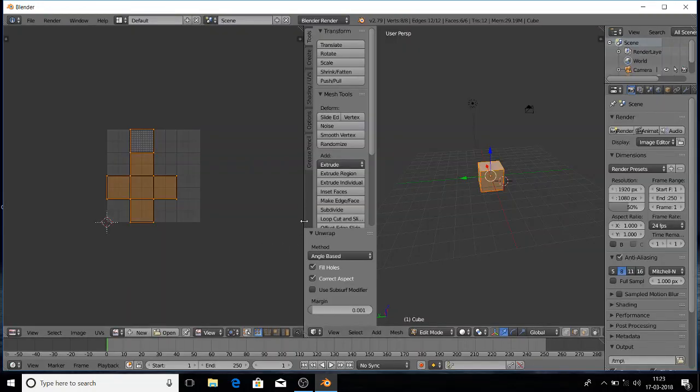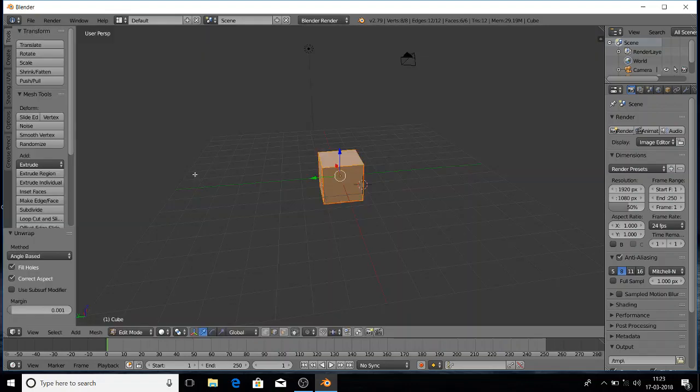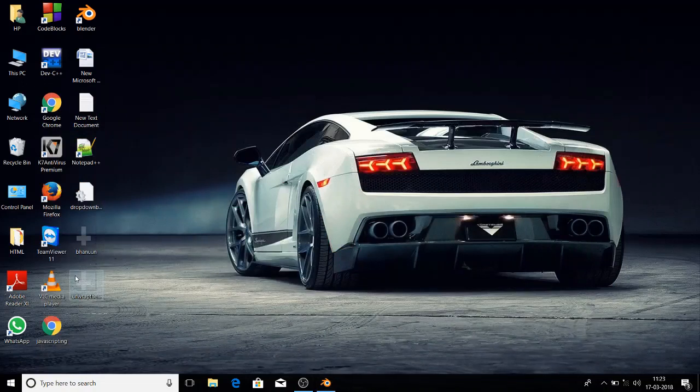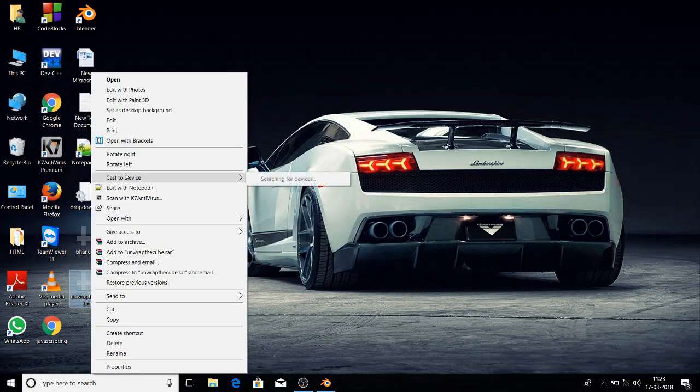and now I'm going to join both the areas. For that we need to take our cursor to this position and then right click and then join area and go to this arrow mark, and hence we have joined this. Now minimize this. On the desktop we can see that we got that unwrap the cube, and I'm going to open it in Paint.